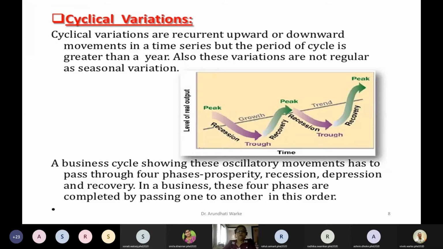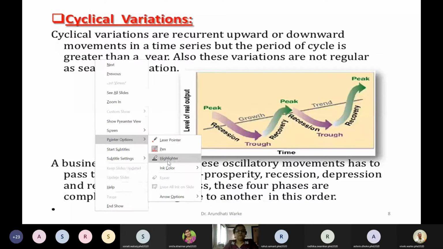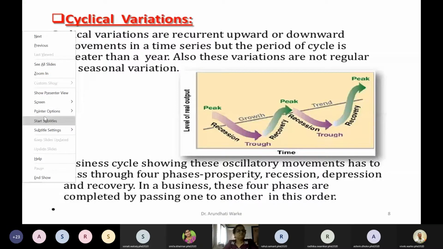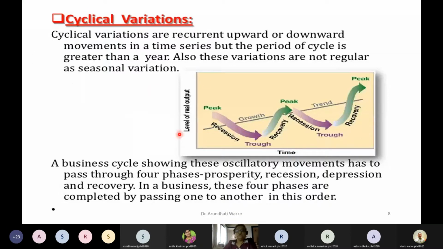Okay, I'm choosing a pen, but it's very difficult for me to see that particular icon. So I will choose a highlighter or a pointer. This is also invisible. Okay, can you see this pointer now? Yes, ma'am, it is visible now.